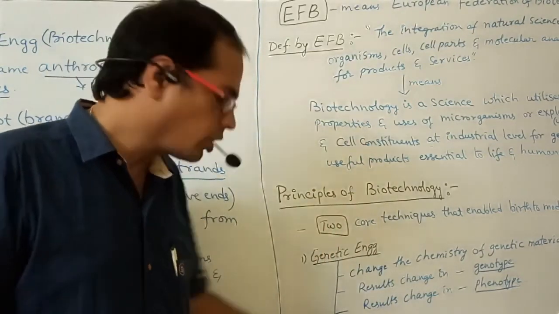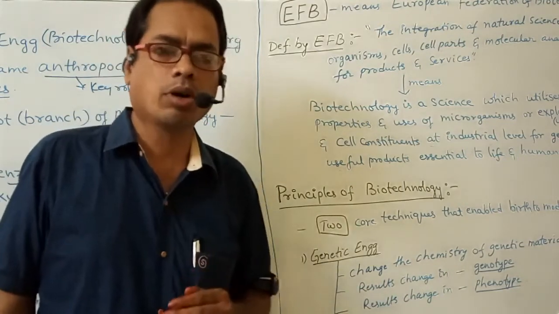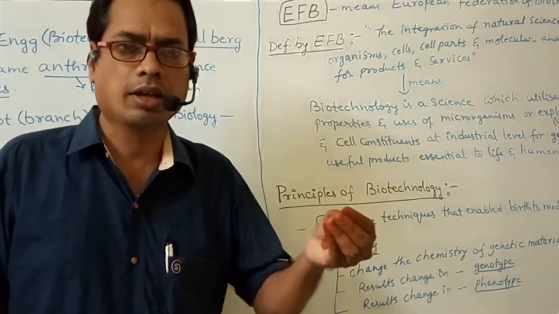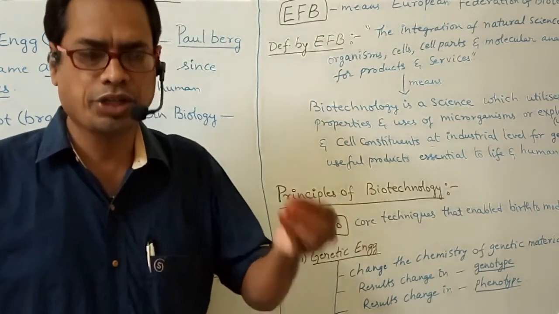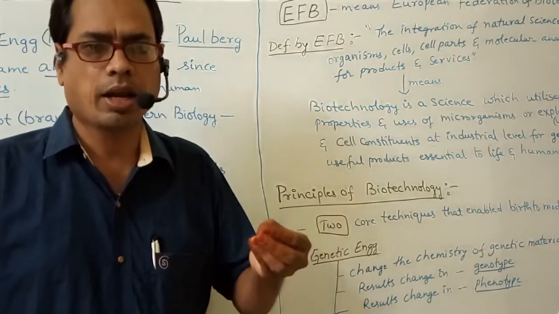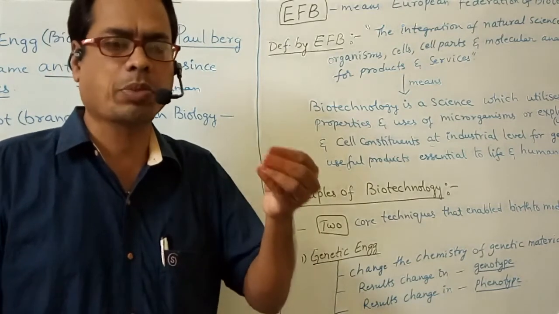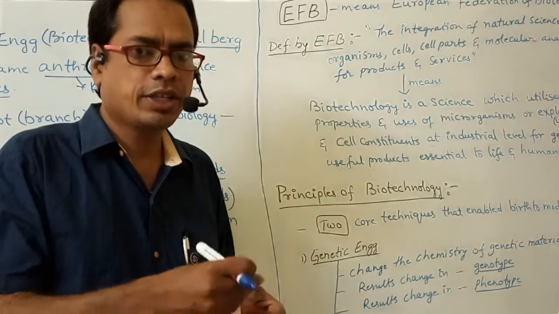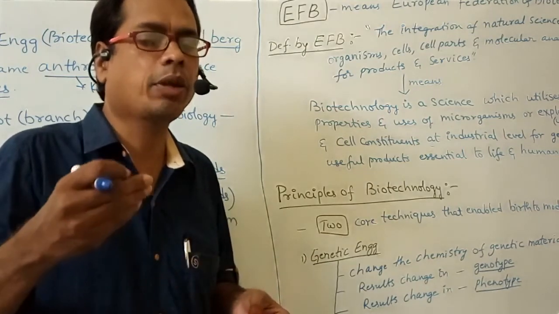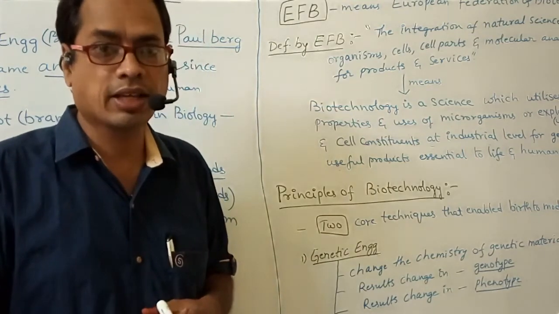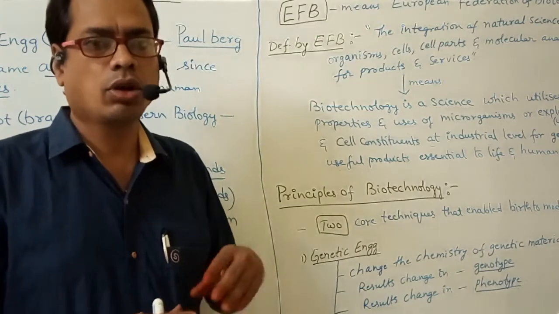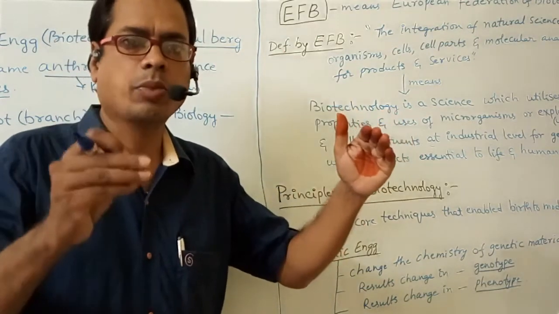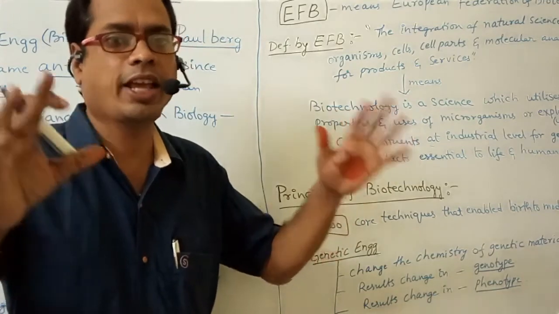Right. Tissue culture. We are well known about tissue culture. In tissue culture we take the tissue or the cell or any part of the plant and place it on a nutrient medium. If it is able to grow into a complete plant, that part is called an explant. The nutrient medium should be sterilized, and the explant should also be sterilized.